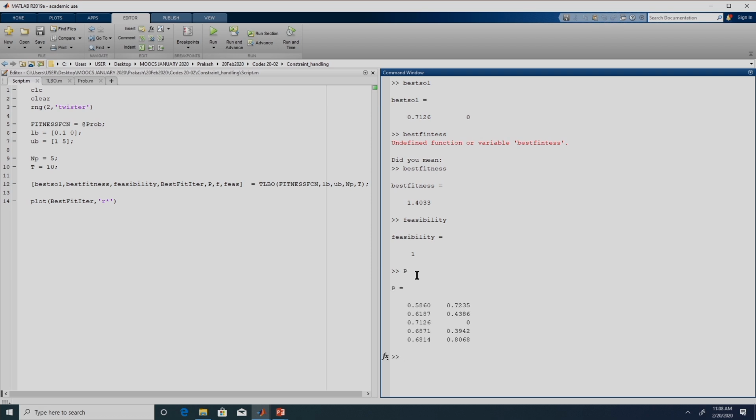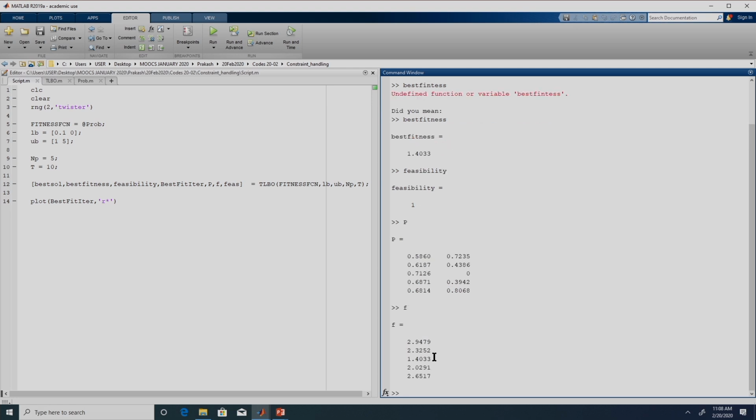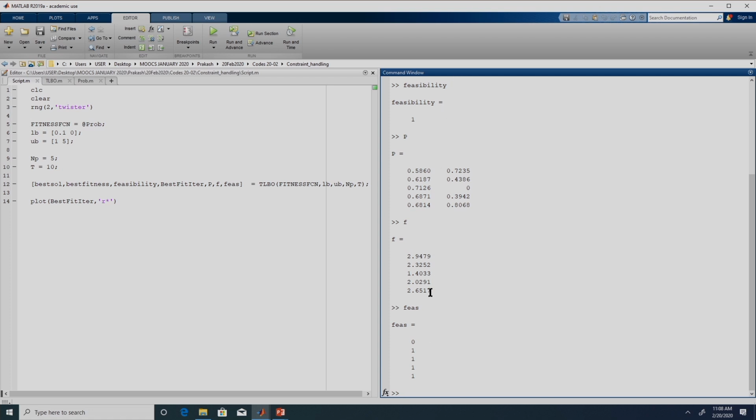This is the population, our population size was 5, so these are the 5 members, right. Their corresponding fitness is this, and whether they are feasible or not can be obtained from here. So, out of 5 solutions, the last 4 are actually feasible, whereas this is an infeasible solution, right. For a constraint optimization problem, you should not only stop with finding the best fitness function value, but also ensure that whatever solution is being reported is actually a feasible solution, right. So, that call has to be made, whether the solution which we have obtained at the end of the specified number of iterations from any algorithm is actually feasible or not. That has to be checked.